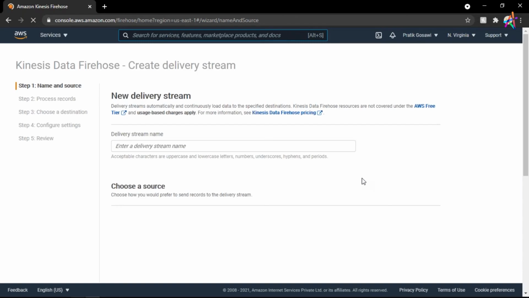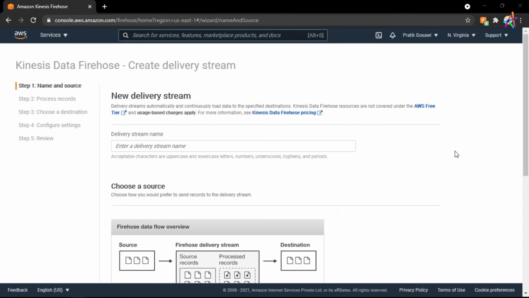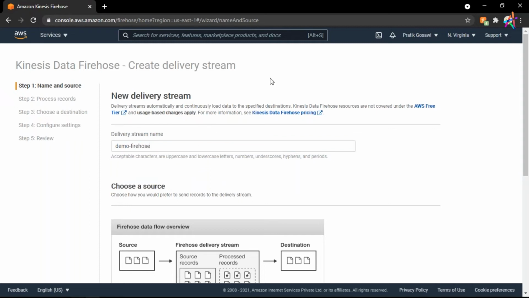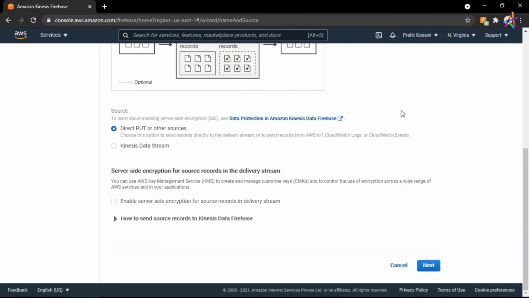And here on Firehose, you can see you have to go through these 5 steps, and you will have your Kinesis Firehose set up. Here I will just give the default name, like demo Firehose. All right, that will be the name. And here I can take the source.